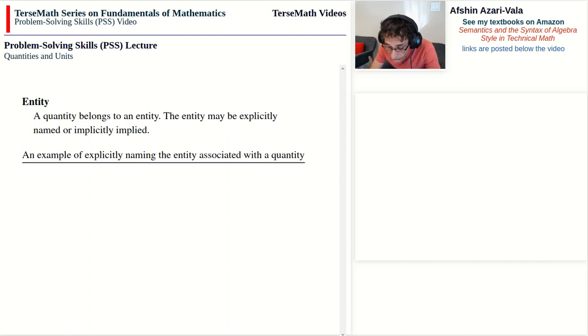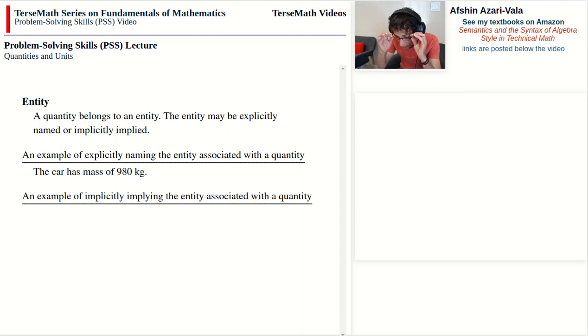As an example of an entity that's named, we have the sentence that says the car has a mass of 980 kilograms. And in this sentence, mass is the quantity name and car is the entity to which that quantity belongs. It is possible, of course, in some cases for us to imply what the entity is that we are talking about.